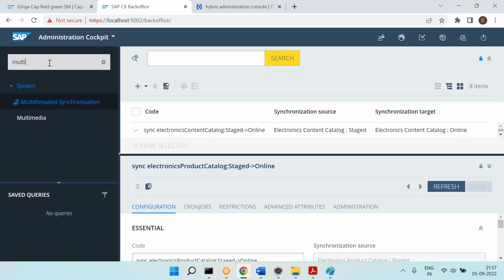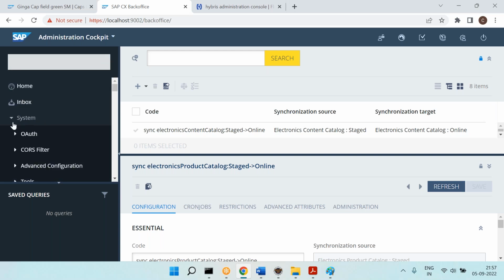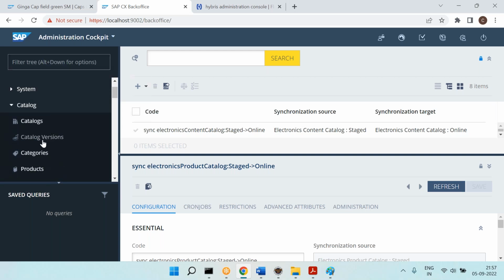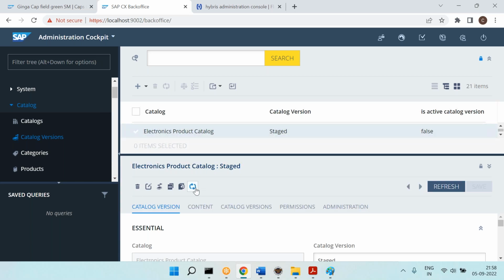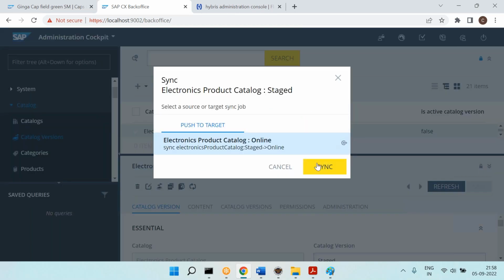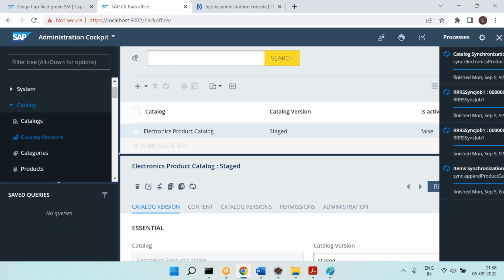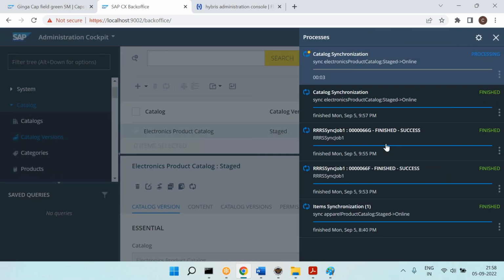From multi-threaded synchronization. I can also do the same thing from the catalog version. So here also we have the electronics product catalog. You can see electronics product catalog staged. From here also I can trigger it. Now you can see how much time it is taking.